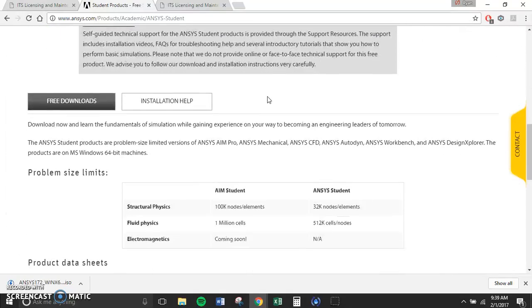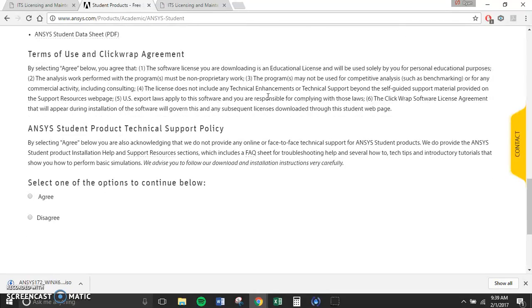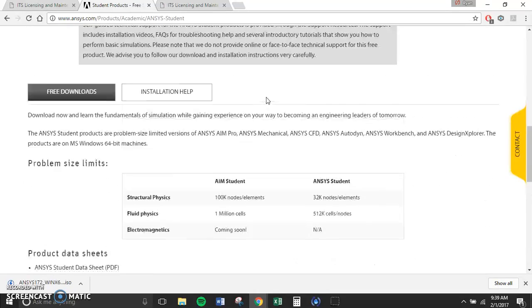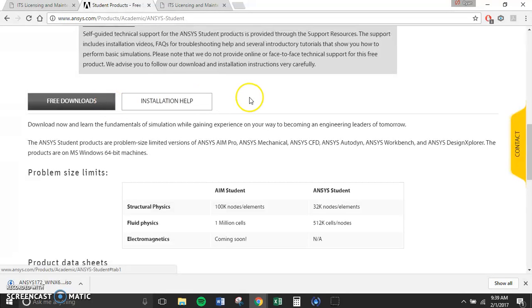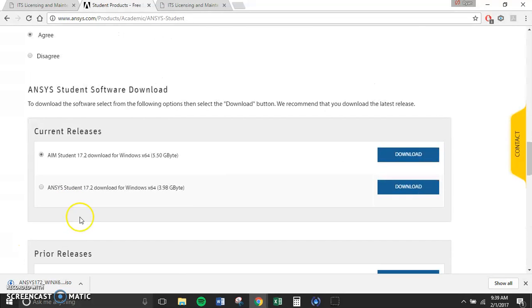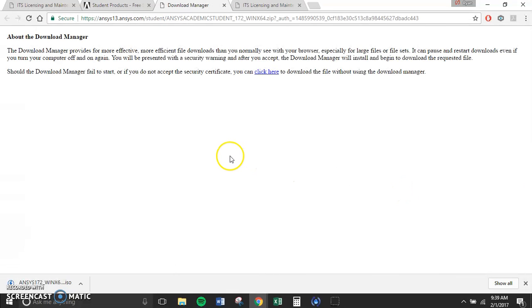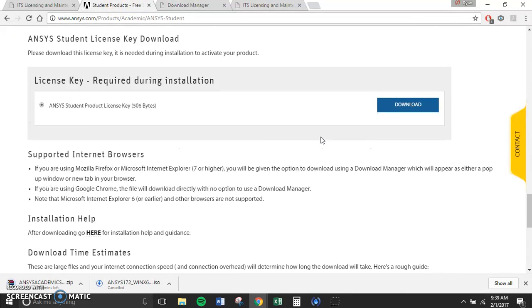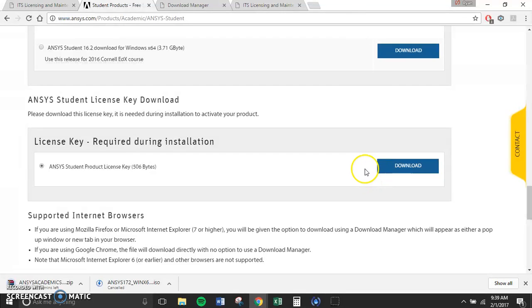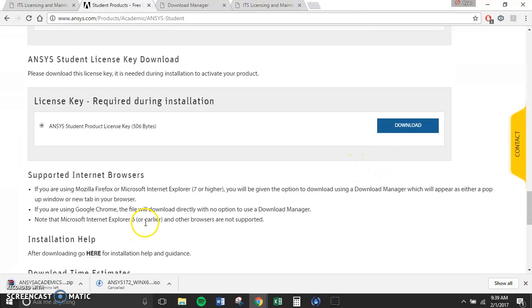Rightio, Ansys student products, and what I want is free downloads. Give me the downloads. There we are, cool. So I want Ansys 17.2. Yeah, that one. That'll take a little while. And I also want the license key. But I'll unpause you when it's done downloading.